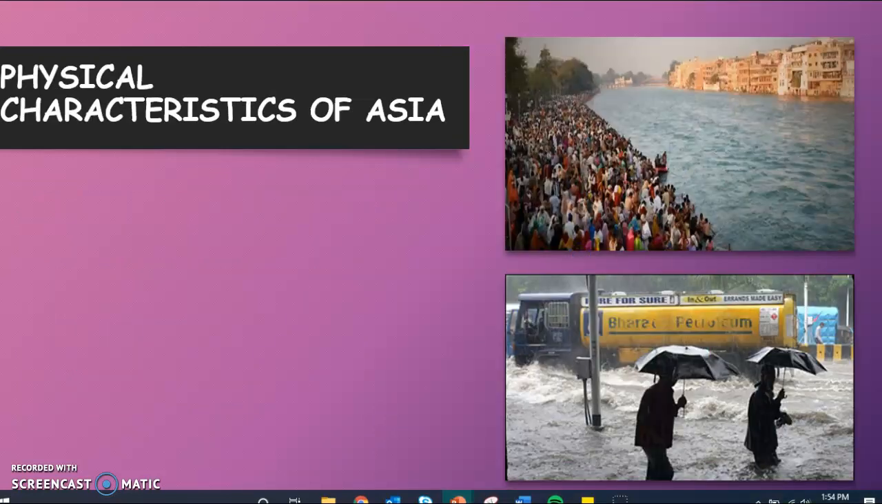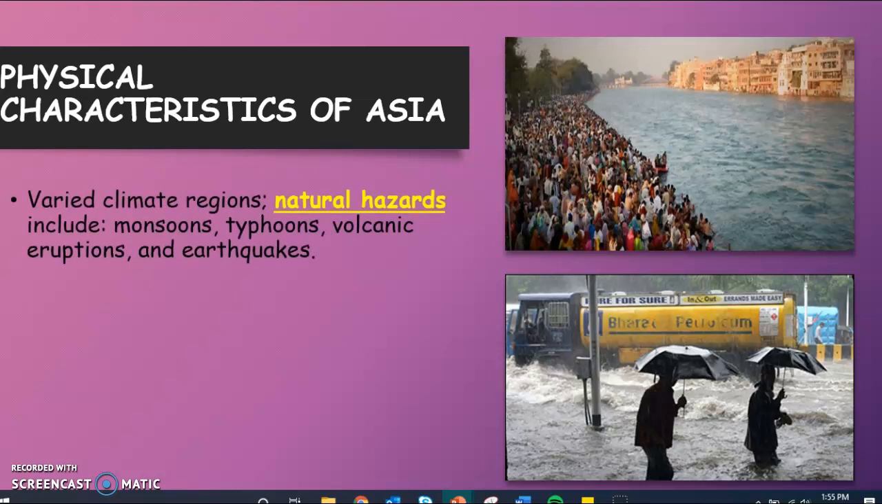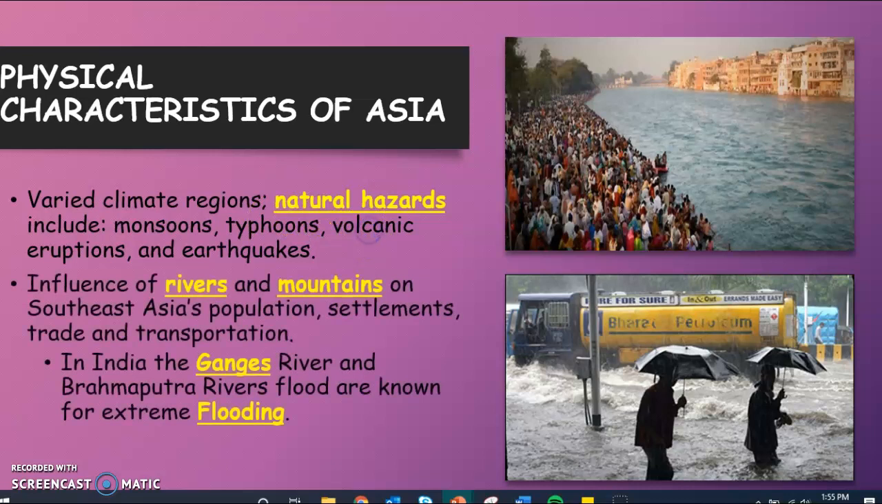All right, so now let's get away from areas of conflict and let's talk about some physical characteristics of Asia. What is Asia actually like? So there's a lot of different varied climates in this part of the world, but there are some natural hazards, which include monsoons, typhoons, volcanic eruptions, and earthquakes. Now remember, a monsoon is almost like a tropical storm that happens in and around India. A typhoon is basically what we think of as a hurricane, except it happens in the Pacific Ocean. A way that I remember this is because there's a P in typhoon, I think of P for Pacific. It's a hurricane that happens in the Pacific Ocean.